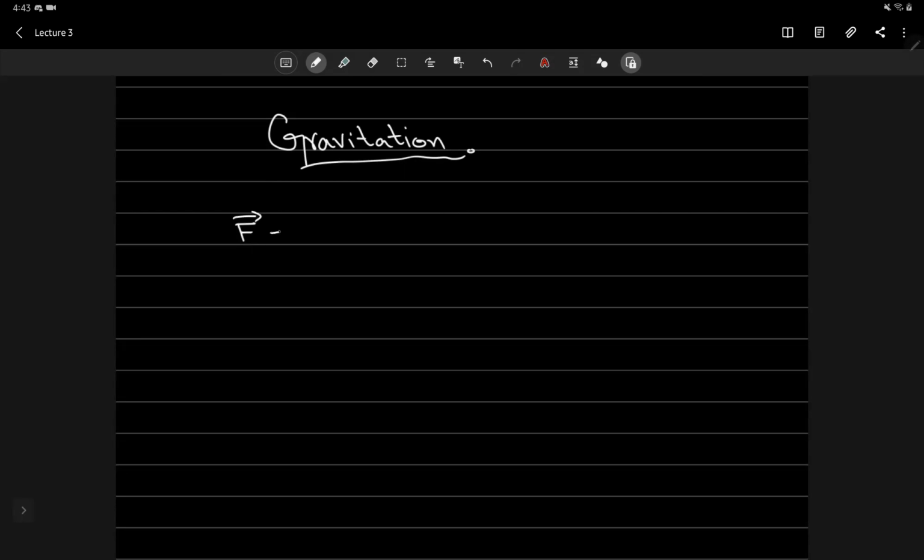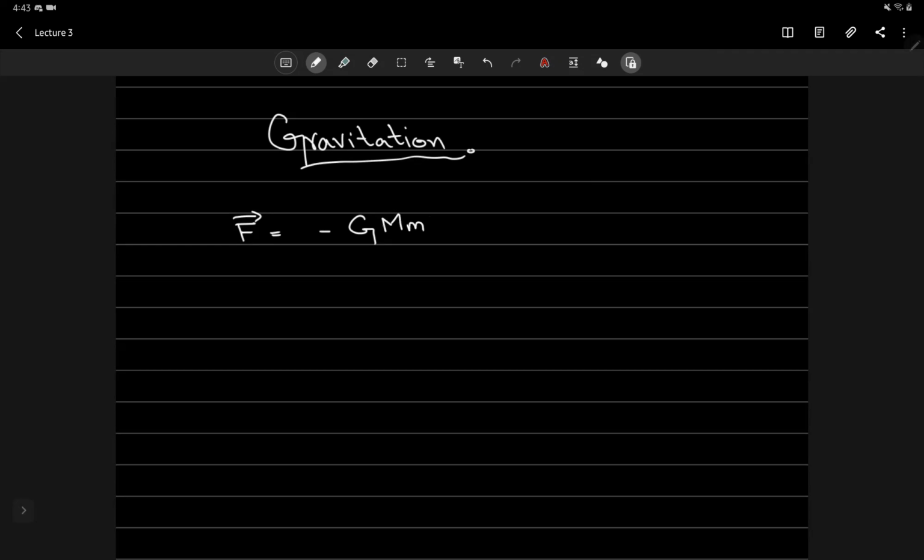So I can write it down mathematically as negative G, where this G is the universal gravitation constant. You can measure it as well. There was an English physicist named Henry Cavendish. I don't know if I pronounced that right. He made an experiment and measured this value of G as well. So you can look that up. And then you have the mass